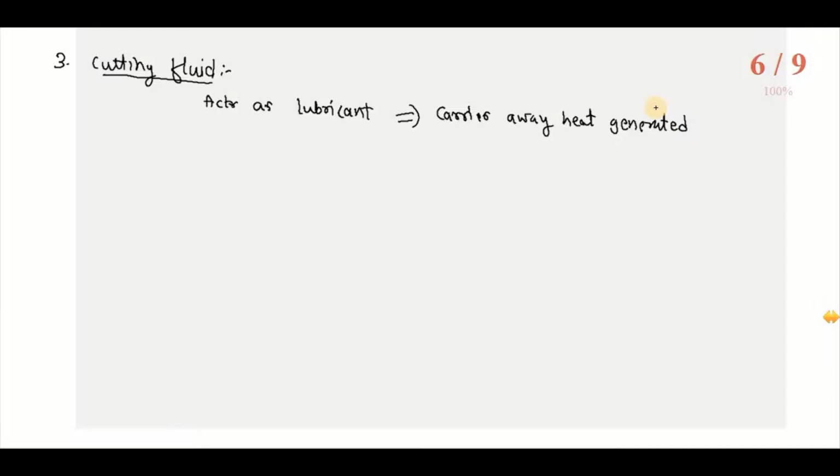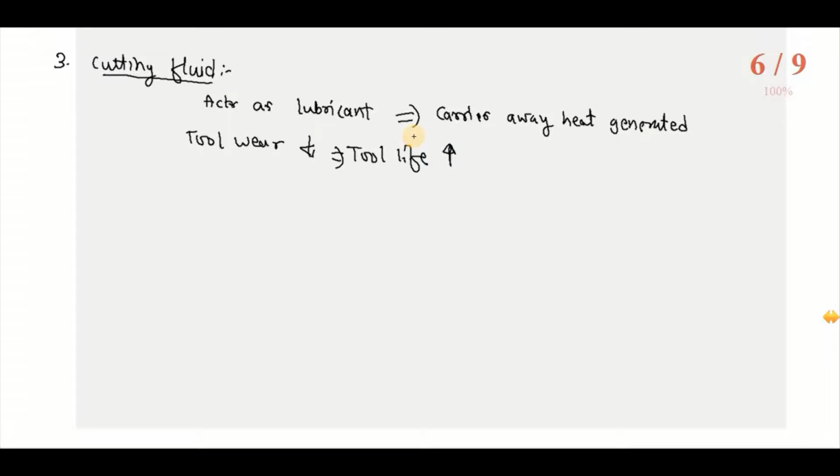Due to that, the forces will be reduced, and that will increase the tool life. The wear of the tool will be less. If the heat generated is carried away, the tool wear will be less, and that will increase tool life.